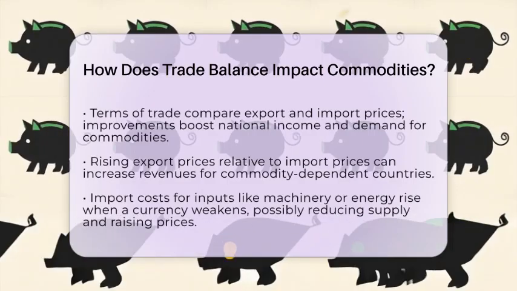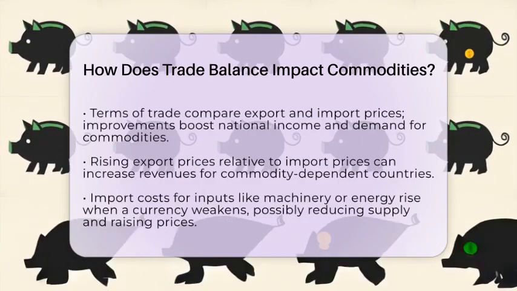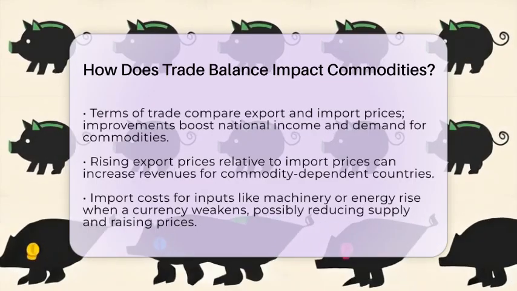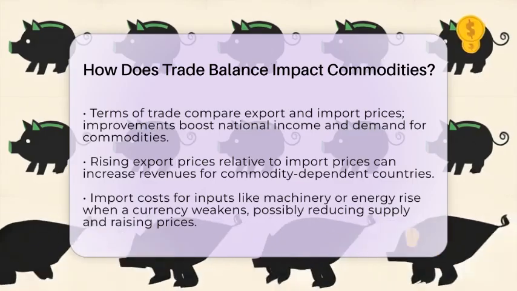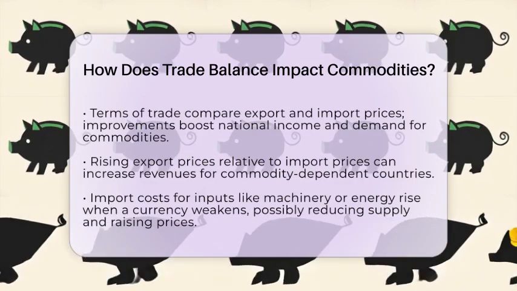For countries that rely heavily on commodity exports, better terms of trade usually mean higher revenues and more demand for commodities used domestically. That can lead to rising prices and better profit margins for producers.